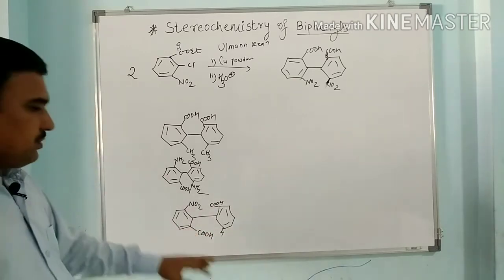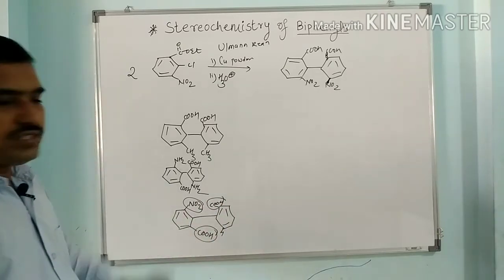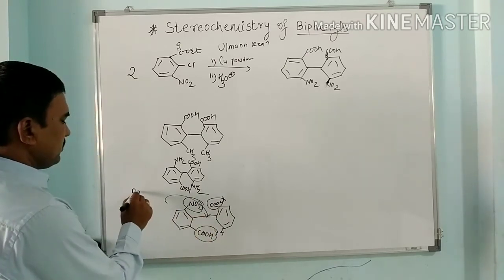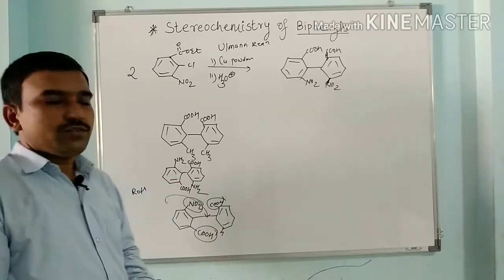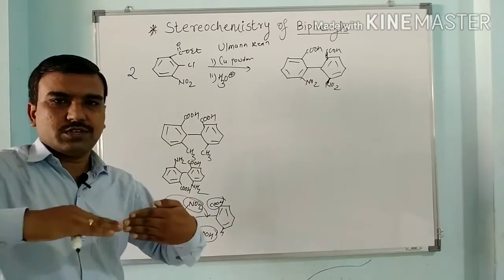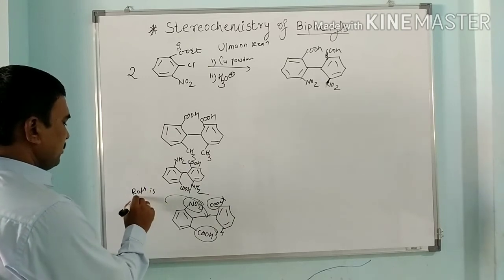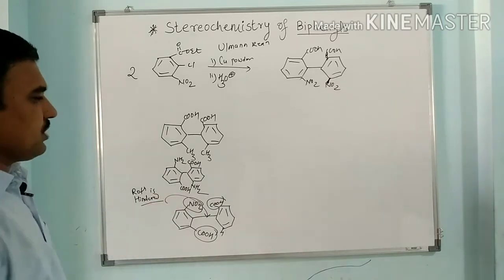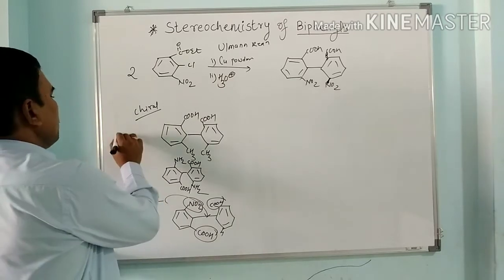So this is also chiral because here this nitro group is very bulky, COOH is bulky, and this COOH is also bulky. So this rotation is hindered. What is the requirement for an optically active compound? This carbon-carbon bond rotation is hindered and both rings should lie in a perpendicular plane. So this rotation is hindered or restricted. So this is also chiral. So these are the chiral compounds, or these compounds can be resolved